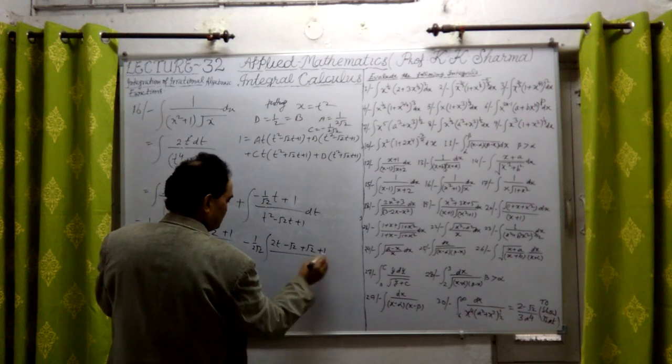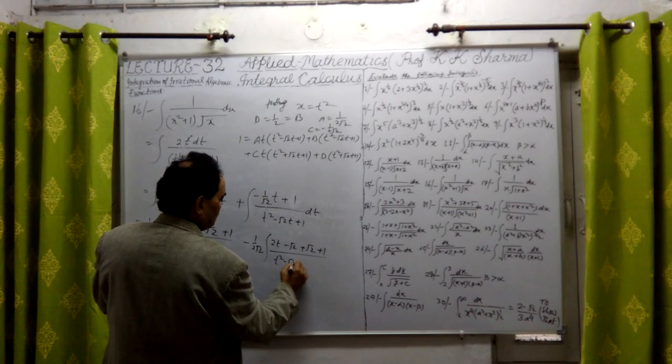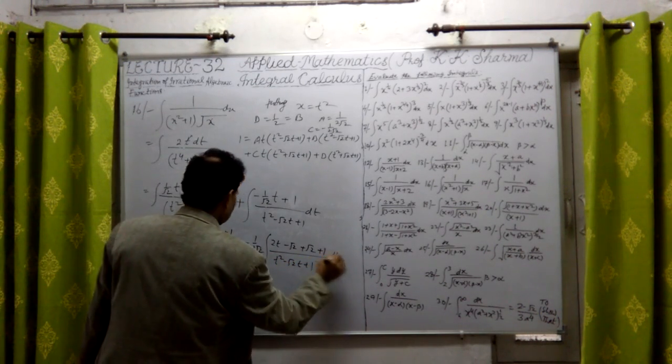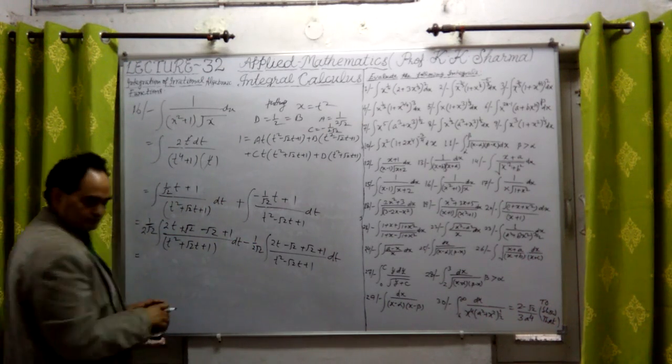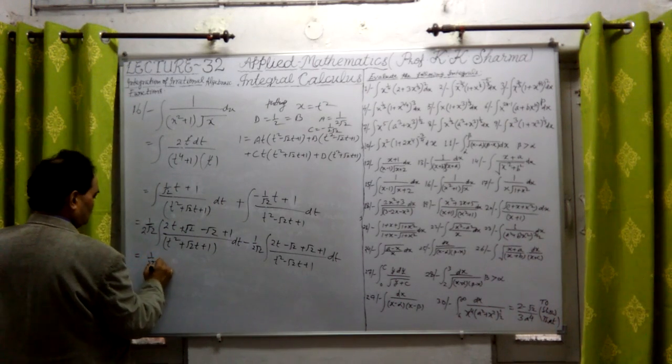So this divided by whole t square minus root 2 into t plus 1 into dt. So also dt. Now let me divide them into 2 parts. The first partition will be 1.2 root sin of